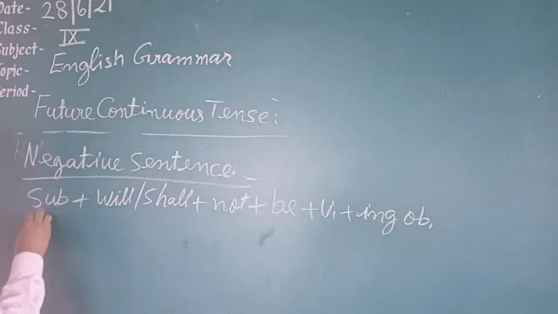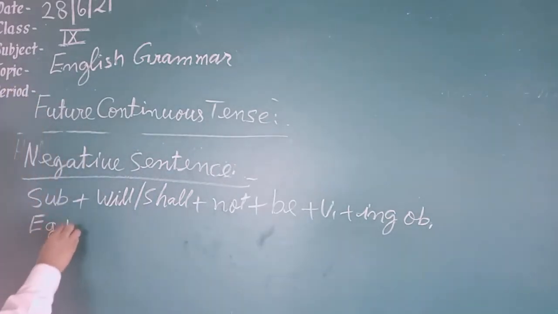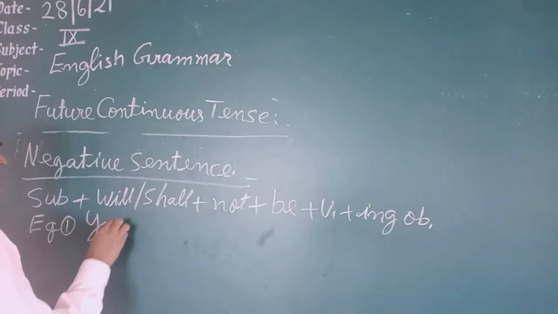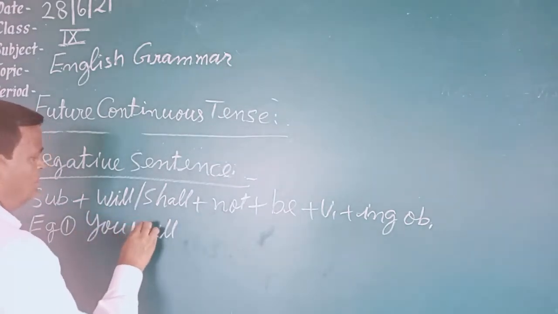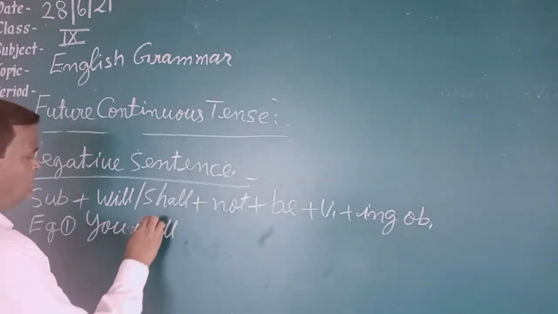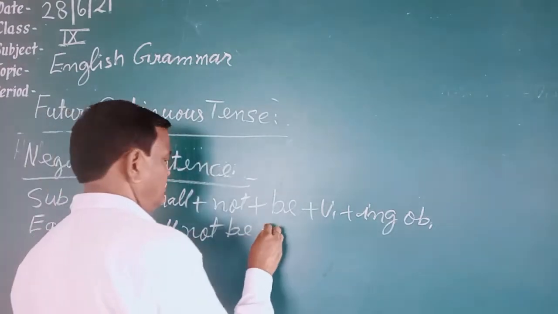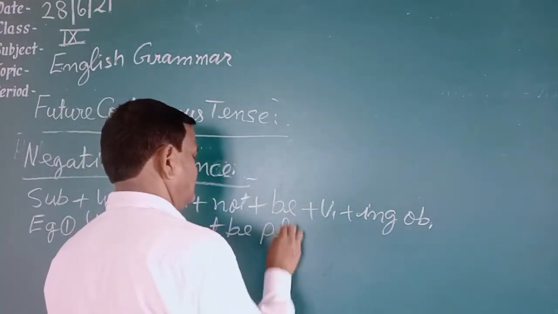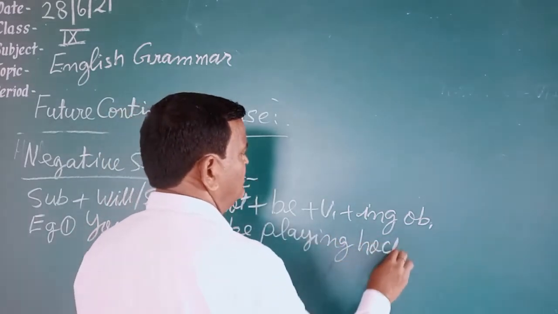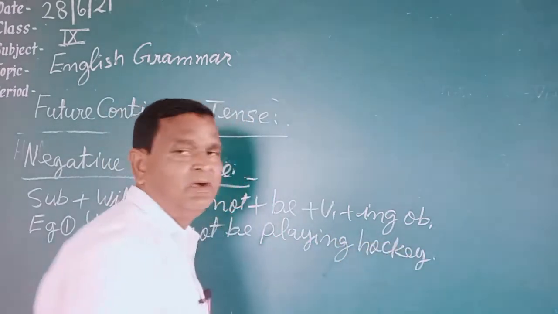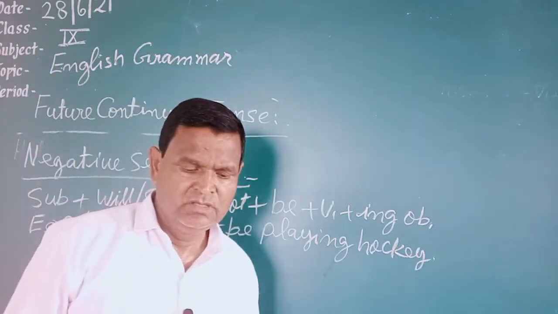Example, you can take an example. You will not be playing hockey. You will not be playing hockey. This is a negative sentence of future continuous tense.